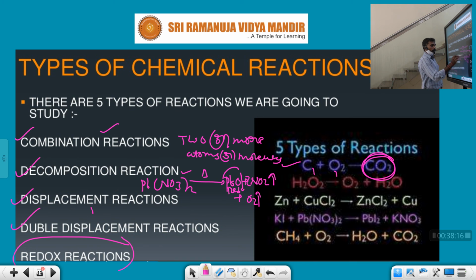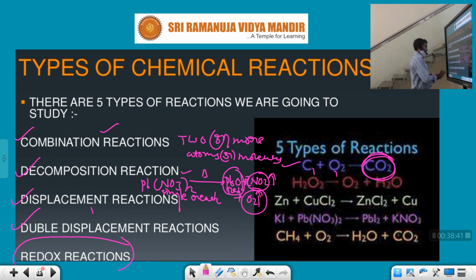How many products are formed here? This is one product, this is one, and this is one. Totally 3 products are formed from only one single reactant. Not only 3, minimum 2.